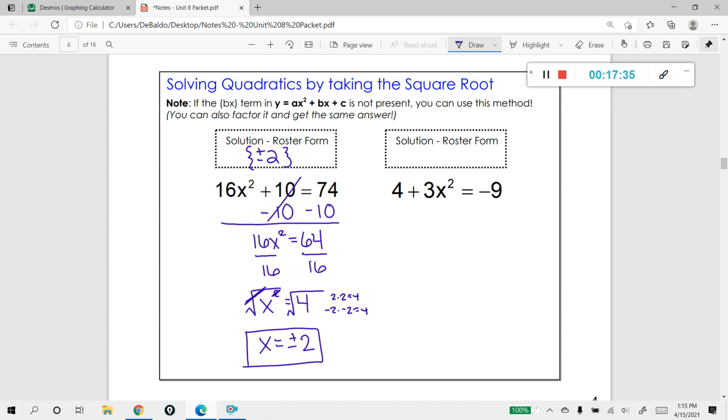Okay, let's try another one. So in the next one, we recognize that we do not have a bx term. So we are set up and ready to go to solve this by taking square roots. So I'm going to go ahead and move my constants over to one side. I usually like to move it over to the right side. It's just out of habit.